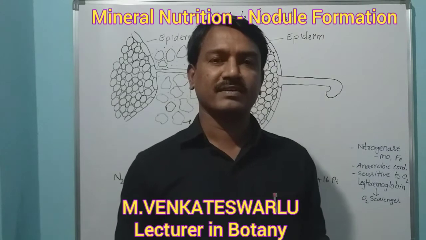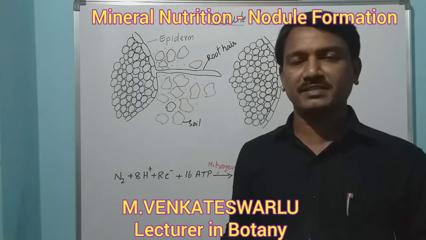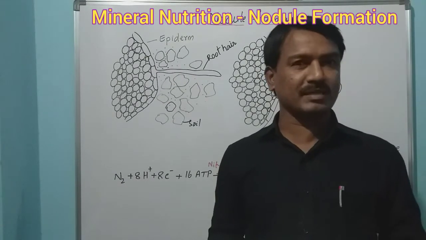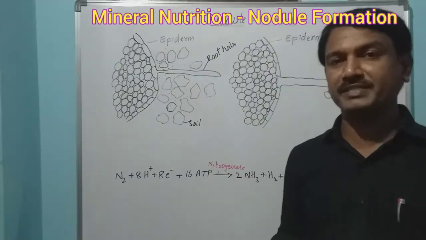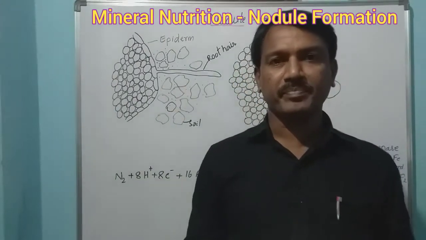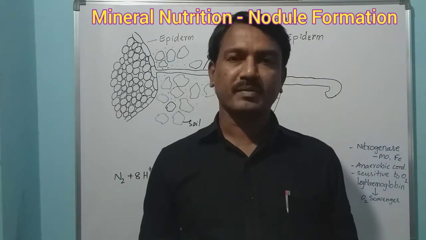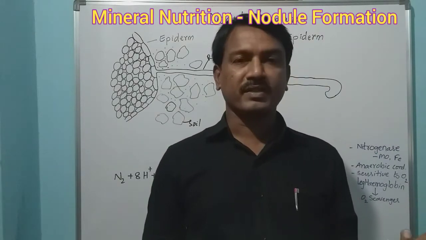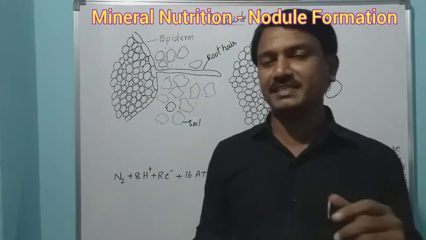Today let us discuss nodule formation in legume plants. In our previous class we had already discussed the nitrogen cycle, how nitrogen is fixed. Nitrogen is present in gaseous form in the atmosphere. That nitrogen cannot be utilized directly by plants. They depend on prokaryotes, which fix environmental nitrogen into the soil, and then soil fertility is increased.